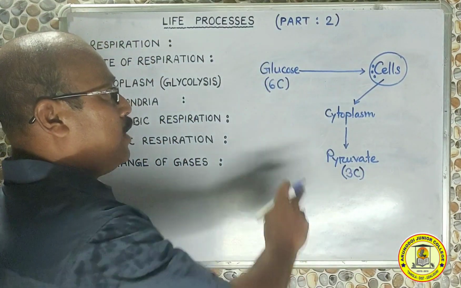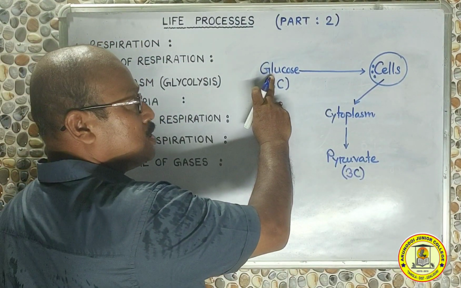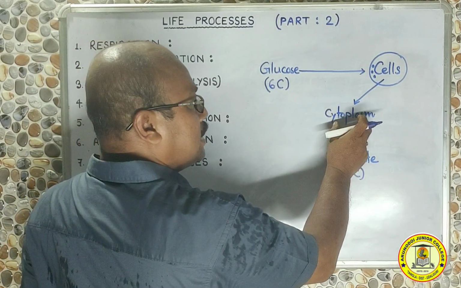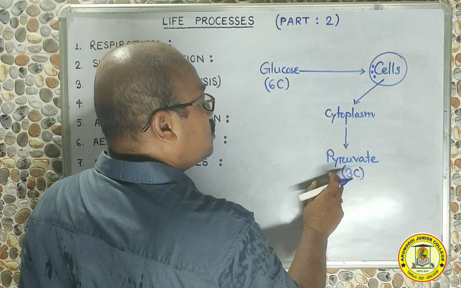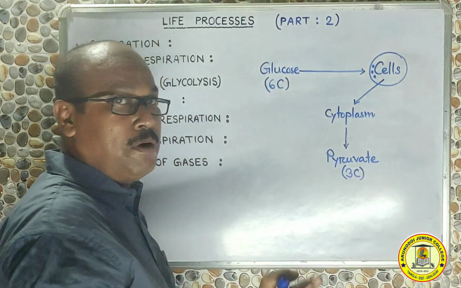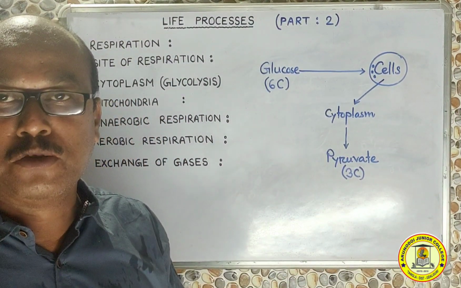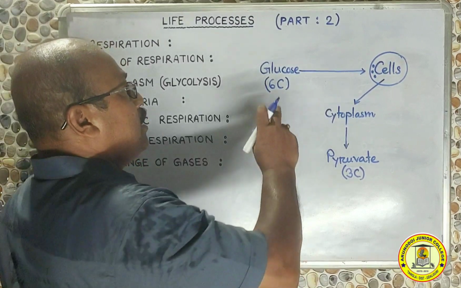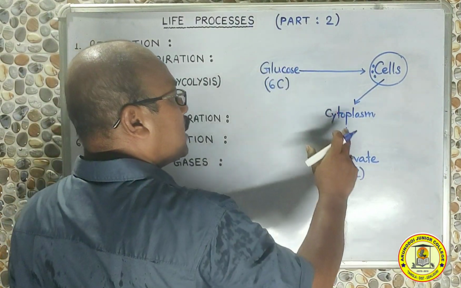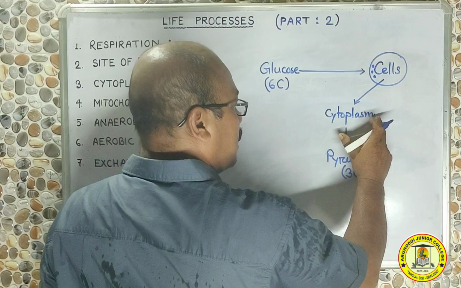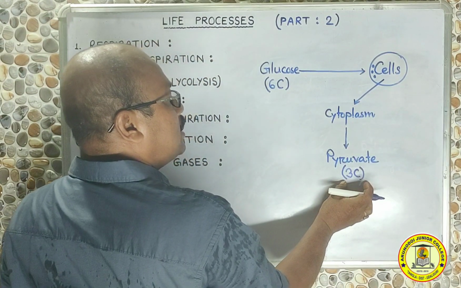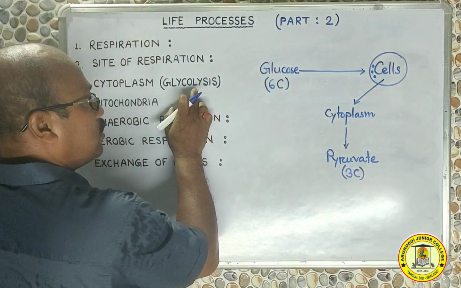It means that when one molecule of glucose is broken down in the cytoplasm, it always produces 2 molecules of pyruvate, which ultimately transforms itself into pyruvic acid. Now the breakdown of the glucose molecule in the cell cytoplasm to form pyruvate is called glycolysis.